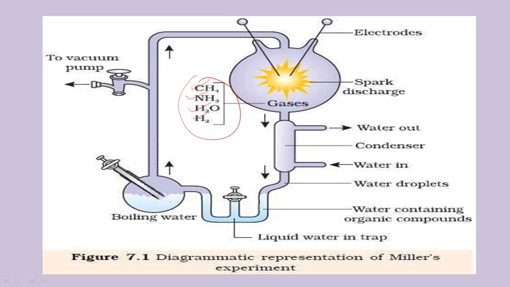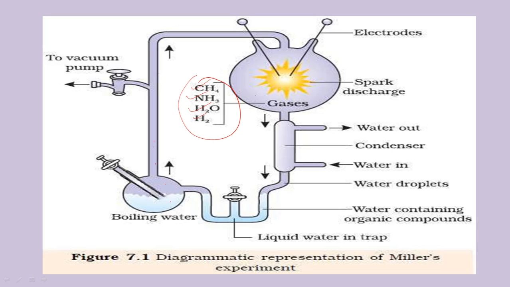We put in an electrode that starts producing a spark. This spark helps in the dissociation of these molecules. That is, hydrogen is dissociated into H plus ions.